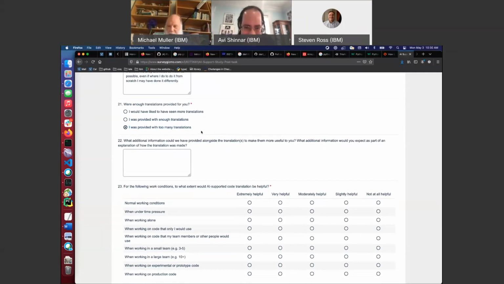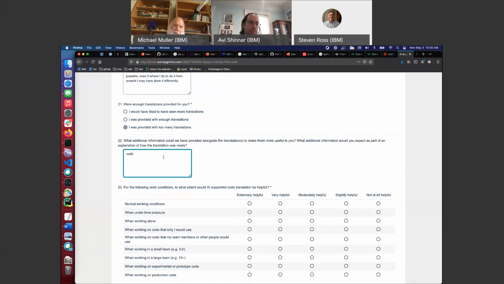What could have been more useful to you? I mean, the problem is, basically what this presupposes is that I use the translations to better understand the Java code. And this is completely incorrect. I understood the Java code better than I understood the translations, and I used the translations to save me typing. So as a result, I don't understand how more translations would help. I guess I could have looked at them and picked which one was the closest to correct. So I could have saved more typing, but beyond that, I don't see any value in more translations.